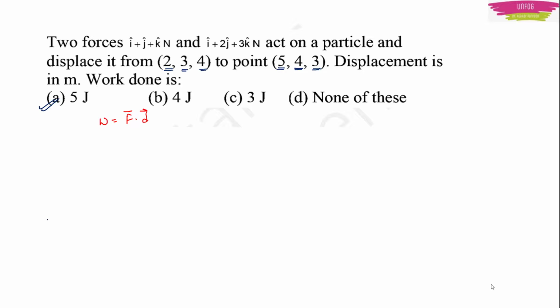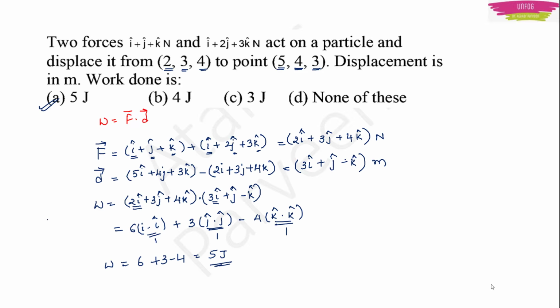Work done is force into distance, right? Then force will be equal to the sum of the two forces, the total force, isn't it? Because they are acting on a particle together. So i plus j plus k plus i plus 2j plus 3k. How do you add these vectors? You add the i vector with the i vector, j vector with the j vector and k vector with the k vector. This is how you add the vectors. So here i plus i will become 2i, j plus 2j will become 3j and k plus 3k will become 4k. This will be your final force, 2i plus 3j plus 4k Newton.